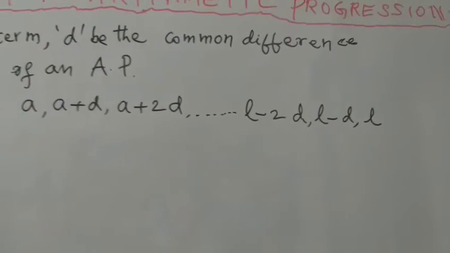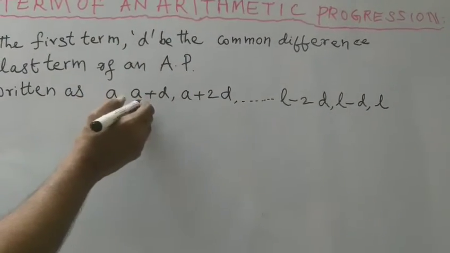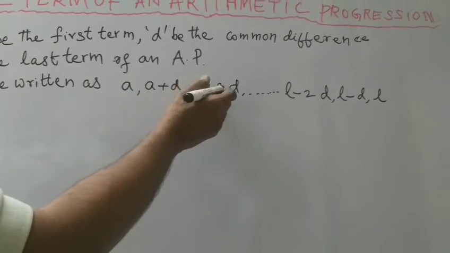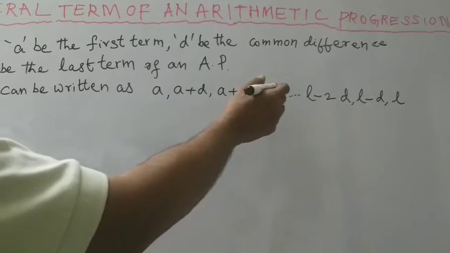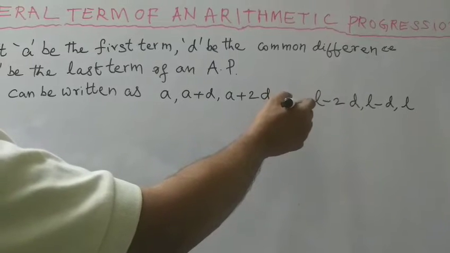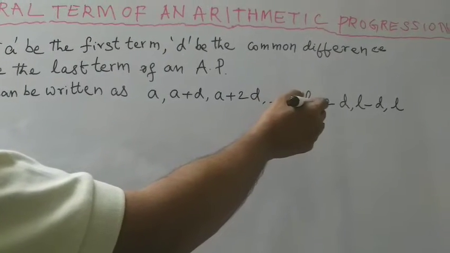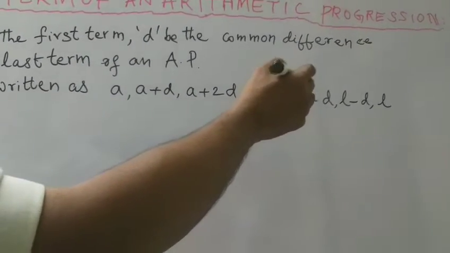This is the arithmetic progression: a, a plus d, a plus 2d, a plus 3d, and so on, l minus 3d, l minus 2d, l minus d, l, and the last term is l.